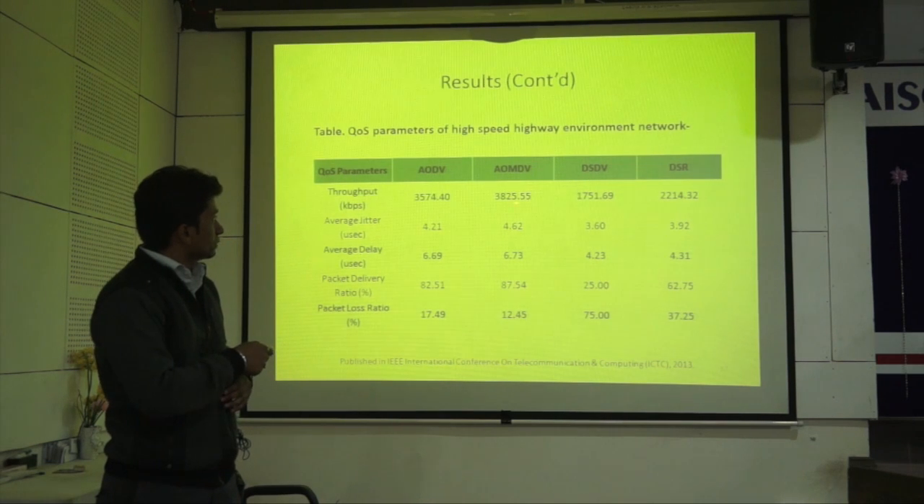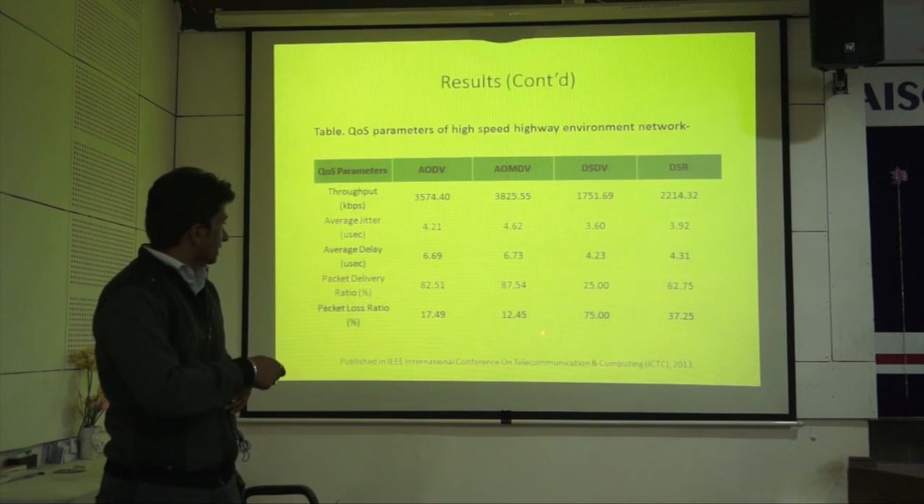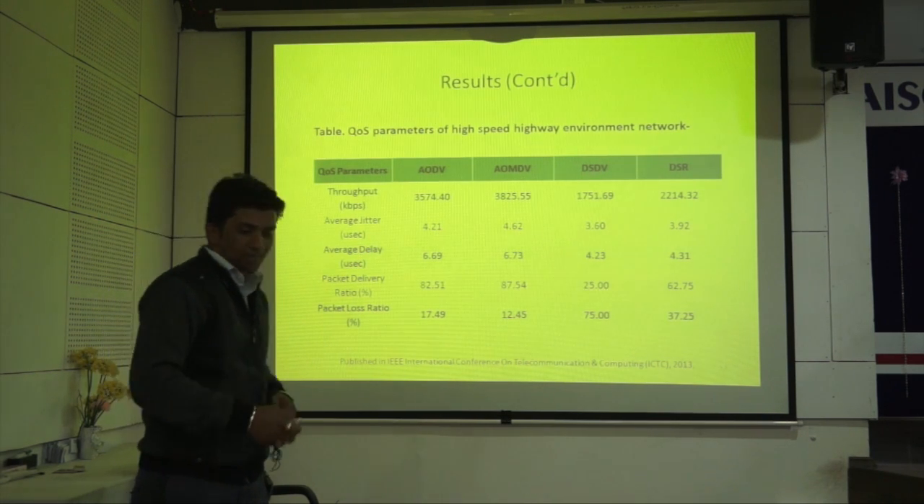And here we can say AOMDV is better compared to AODV, DHDV and DSR in terms of throughput as well as packet delivery ratio and packet loss ratio. And this delay and jitter are in microseconds, so these are very small values of delay.